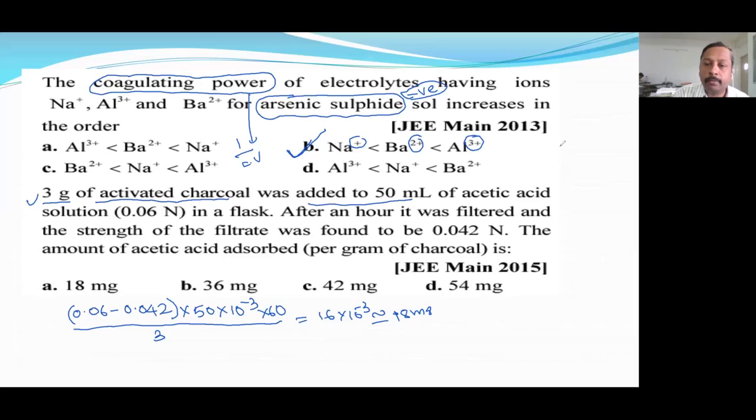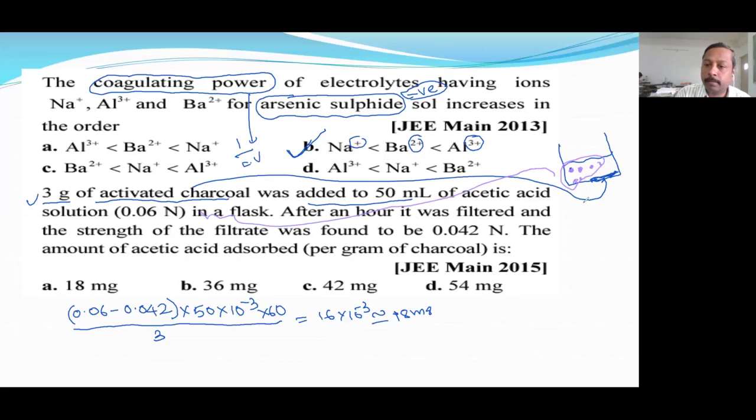See, I will explain actually what they wanted to say. There is a charcoal. Here activated charcoal is adsorbed. And this is the acetic acid. I will use purple color. Okay, so these are our acetic acid molecules. Now, because of adsorbent, before adsorption, the concentration was 0.06.